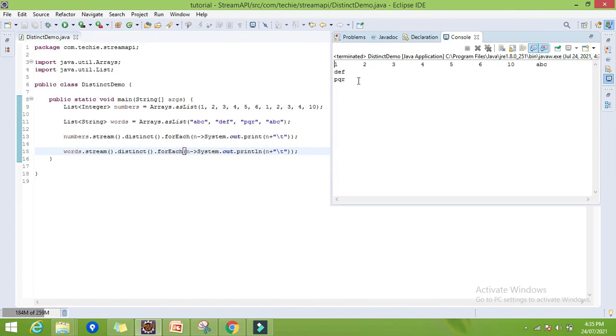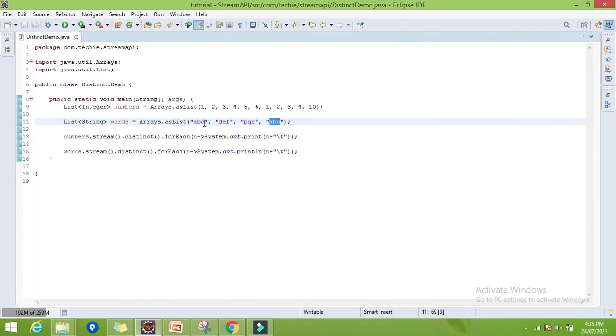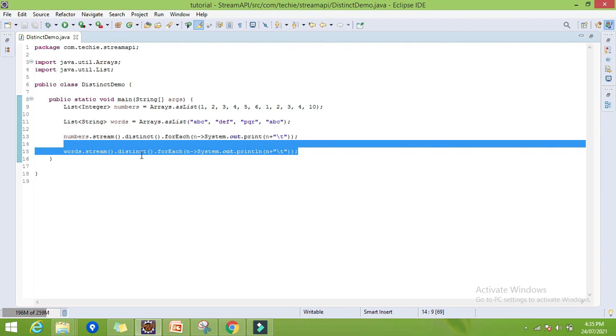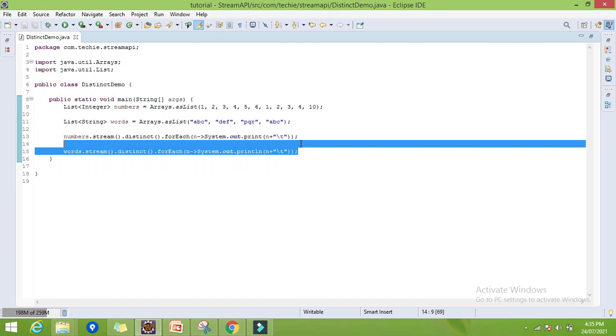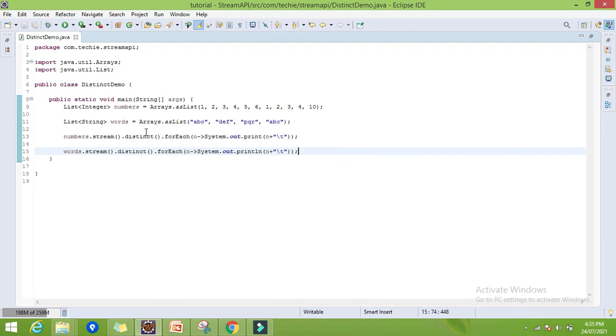So here you can find we are getting the three strings ABC, DF and PQR. ABC is repeating here, so it has only taken the element a single time. One element for a single time only. So that is distinct. It is giving us the distinct elements from the stream, right? So that is all about distinct.